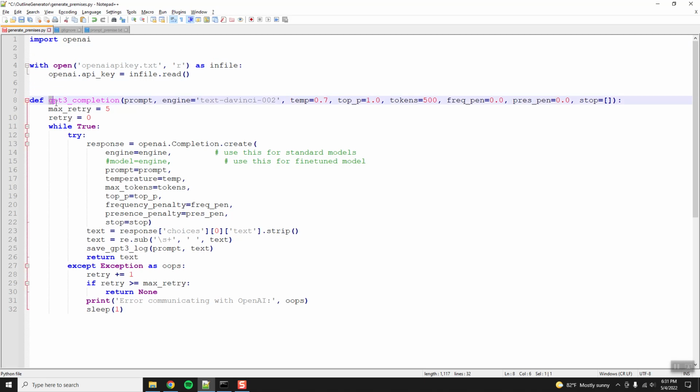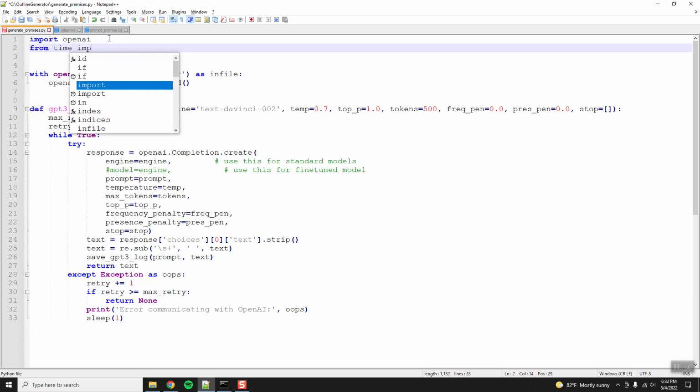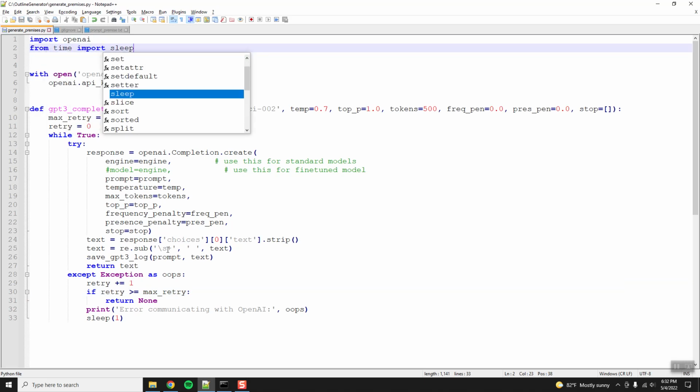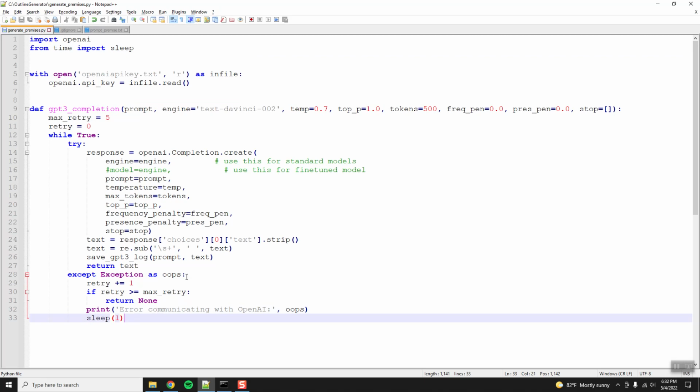Okay, so this is a function that I copy-paste in all my projects. Some people have noticed that every now and then your prompt or your completion will fail, and so I just have a retry built in. It rarely needs that, especially nowadays. I think they've upped their capacity. But basically, I need to import sleep as well: from time import sleep. So basically, it'll just wait a second and then try again in case it fails to talk to OpenAI.